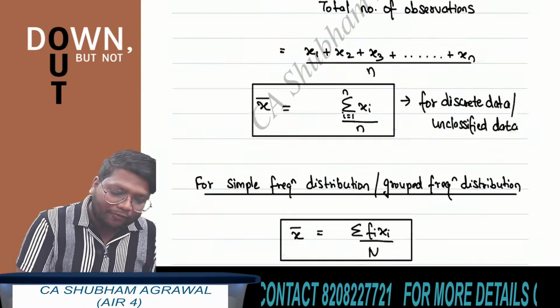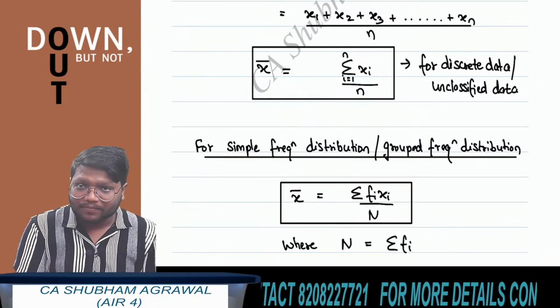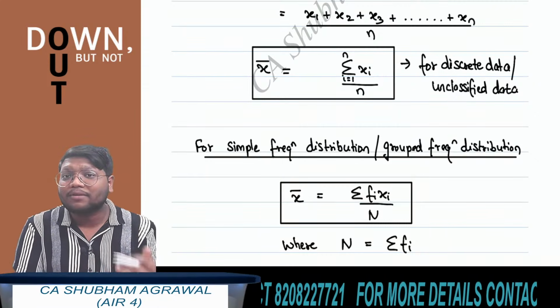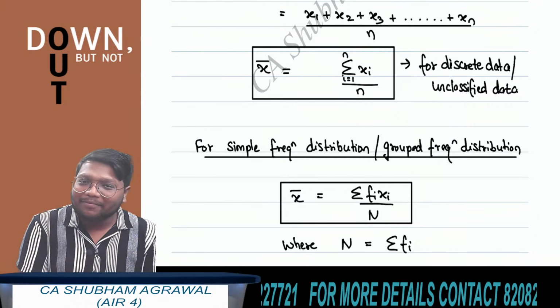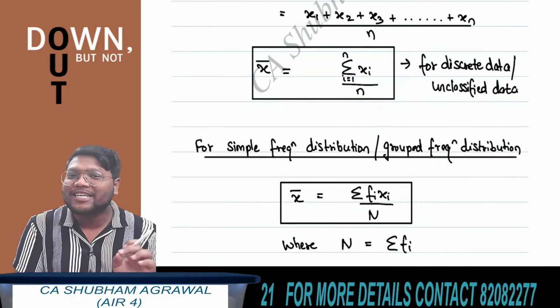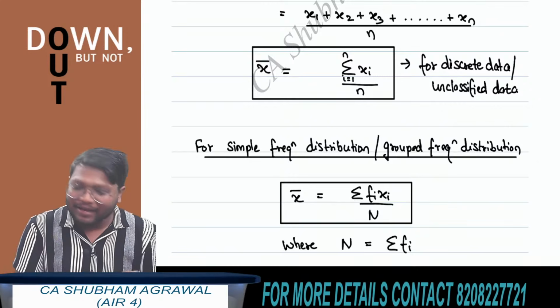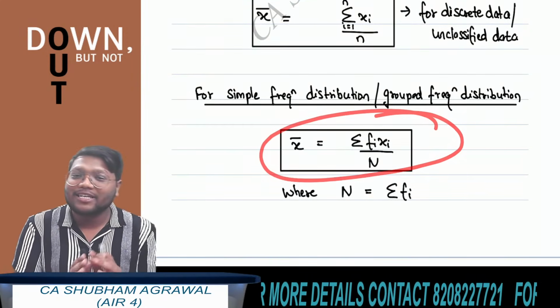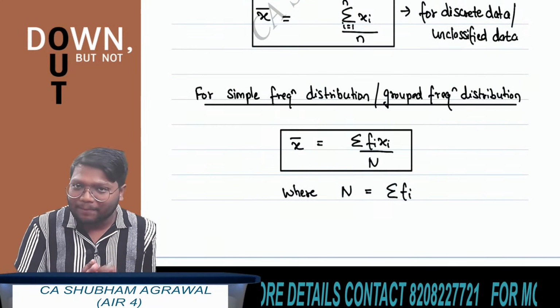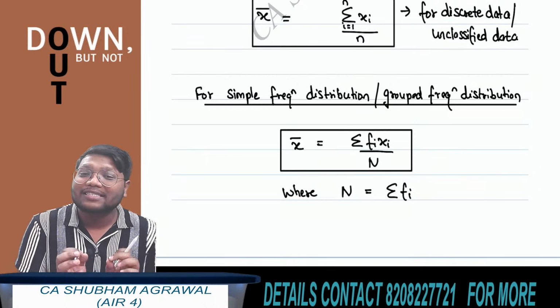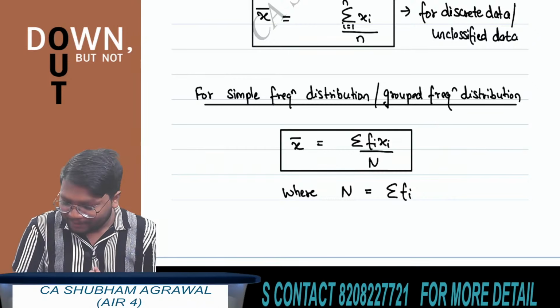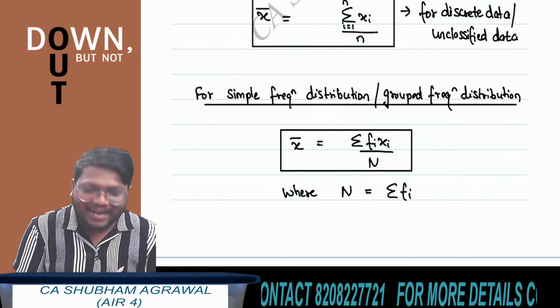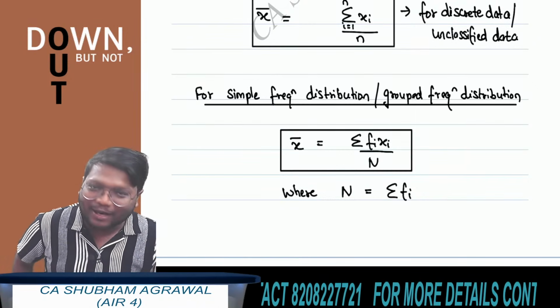If they are asking the arithmetic mean of simple frequency distribution, then what is the formula? The formula to find arithmetic mean of simple frequency distribution is summation of fi xi divided by capital N, where capital N is summation of frequency. I hope all of you are with me and you are understanding each and everything till now.